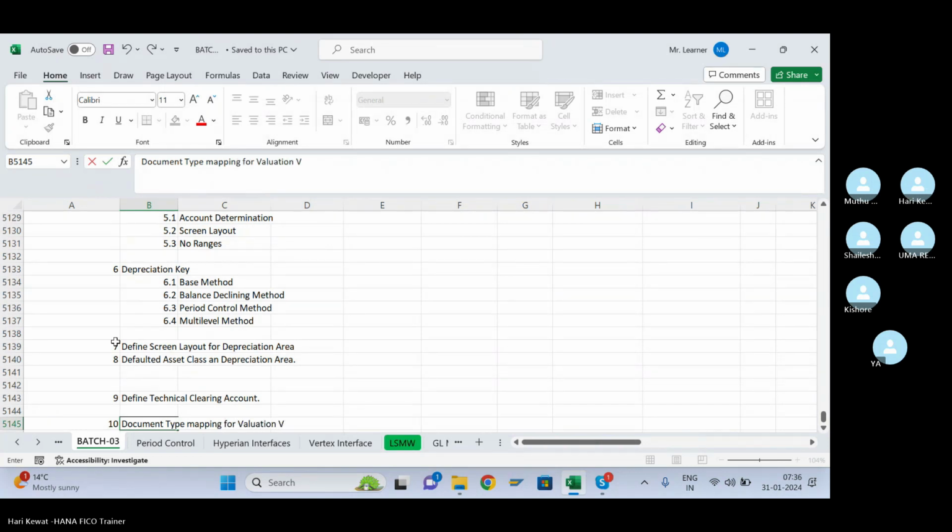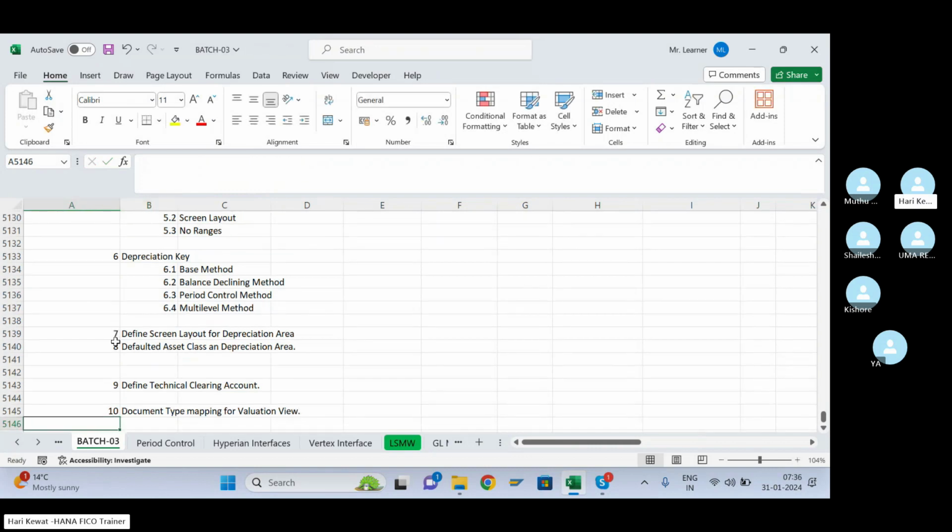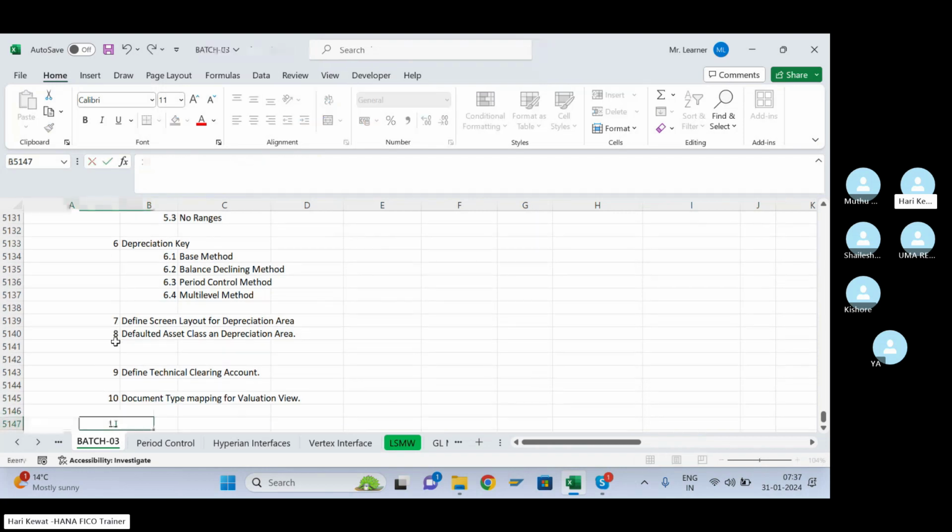For valuation view, the document type you want, that we define. I have shown you that if you don't map, only the KR document type will come, even for your operational view and valuation view. But the business wants the AA document type for valuation view. So how to map that, I have taught you. Then number 11 I taught you.